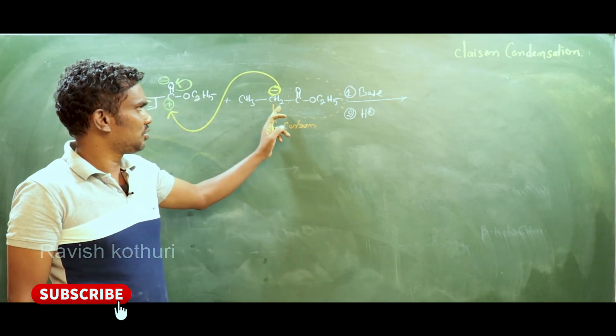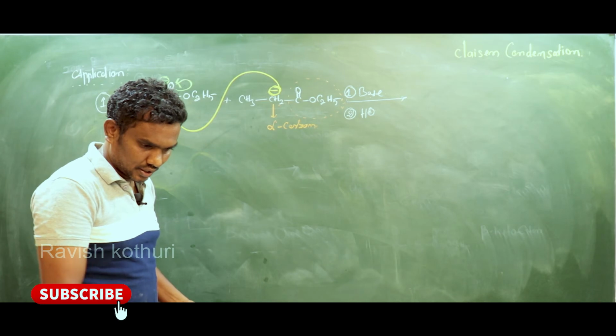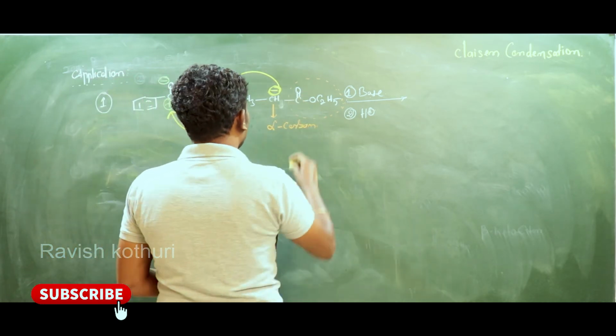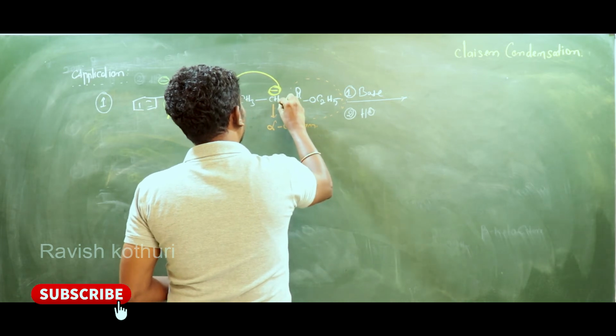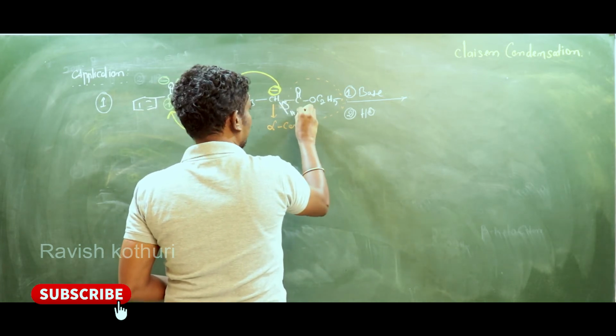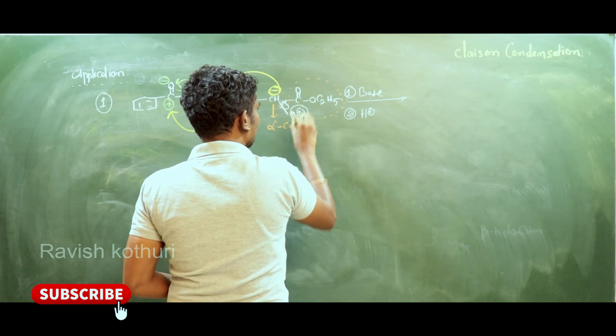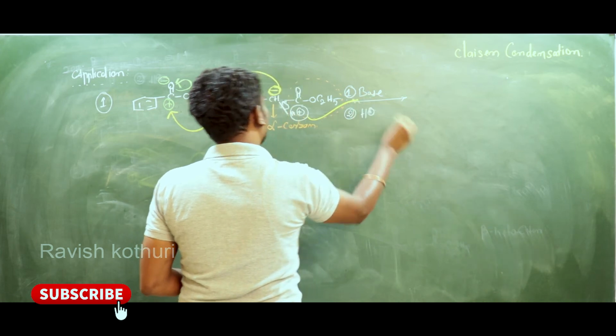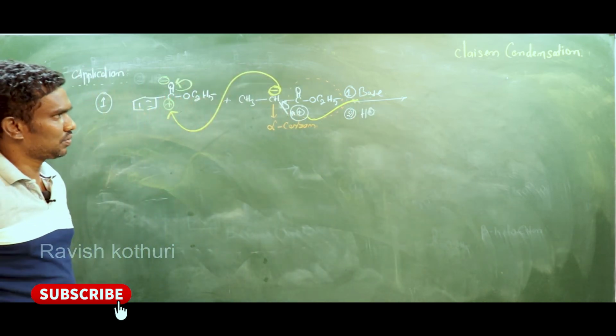Sir, this H plus abstracts the proton, otherwise I will write it here. Heterolytic cleavage takes place, and the H plus abstracts the proton.